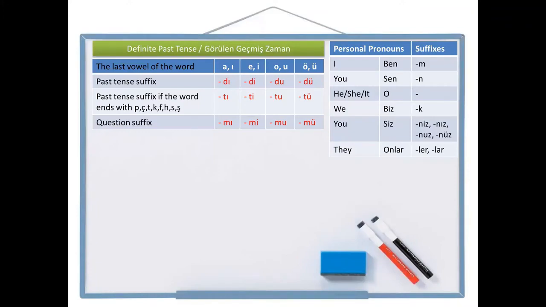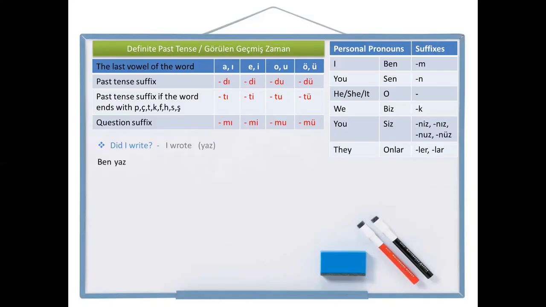What is new in this lesson? Question suffix m, mi, mu, mü, which again alternates according to four-way vowel harmony. So how are we going to write a question sentence in Turkish? Okay, let's start with a simple one. Did I write? To write a positive question sentence in Turkish, first of all, I'm going to write the positive sentence. And after that, I'm going to add a question suffix to that positive sentence, and it will be a question sentence. Like this. I, ben.